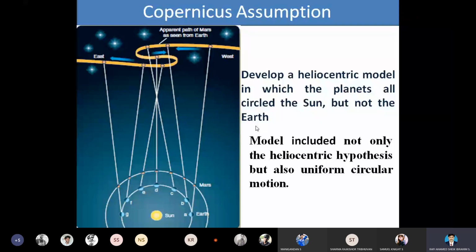So his model included not only the heliocentric hypothesis, but also uniform circular motion. Here also he predicted the motion is circular. So this is the second assumption.